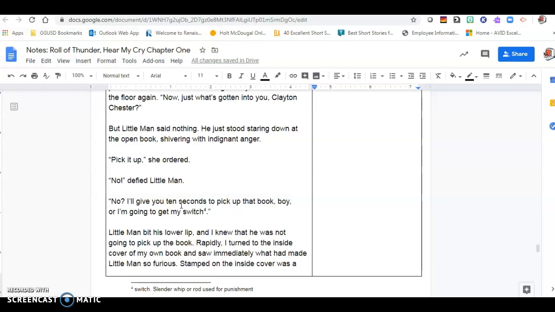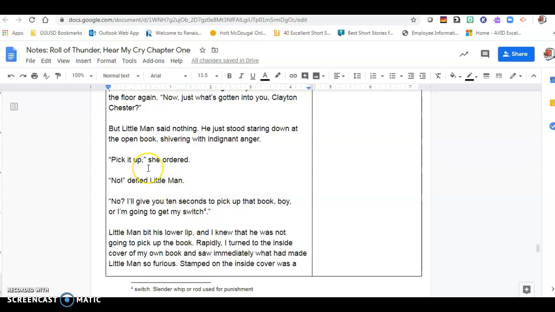Okay, so just pausing really quick. We do have a footnote here, "switch." And no, it's not the Nintendo Switch. Haha, just kidding. It says here, switch: a slender whip or rod used for punishment. So it was used to hit. And so we know she's threatening to go get something to hit him with.